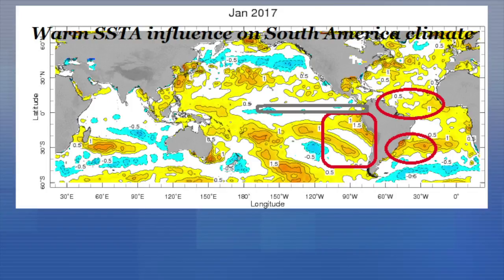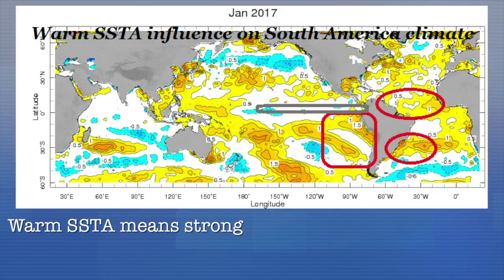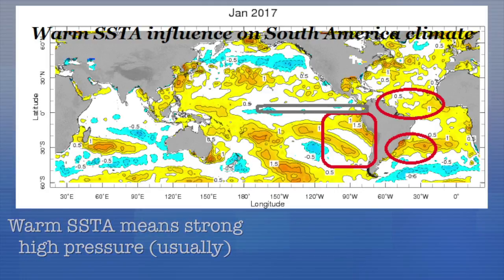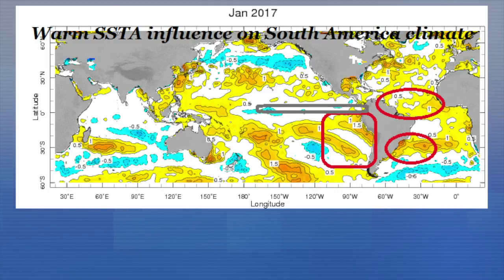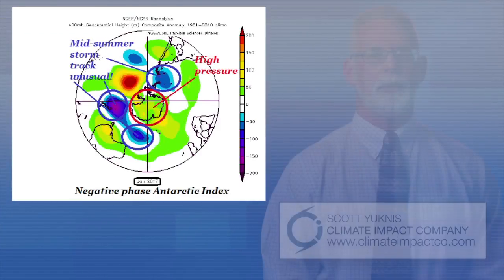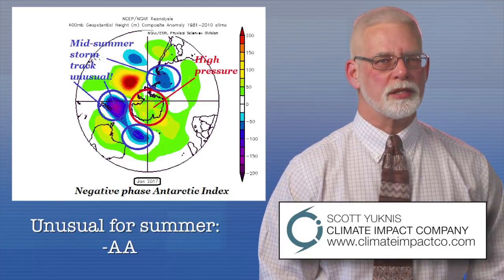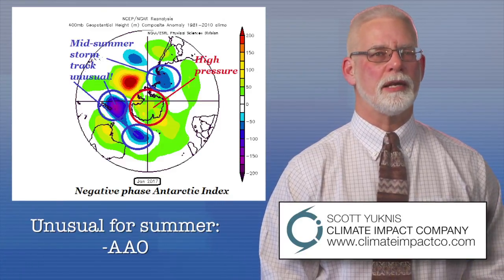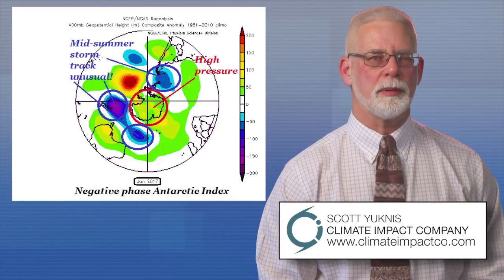Leading into summer, sea surface temperature anomalies were warmer than normal on both sides of the continent and in the tropical region of the Atlantic Ocean. And normally, these warm sea surface temperature anomalies lead to increased risk of subtropical ridging, which means dryness and anomalous heat for summer. Now that ridge pattern did develop, but one other thing that was unexpected also occurred, and that created some disruptions in the summertime climate.